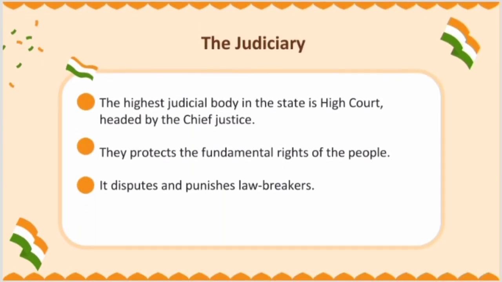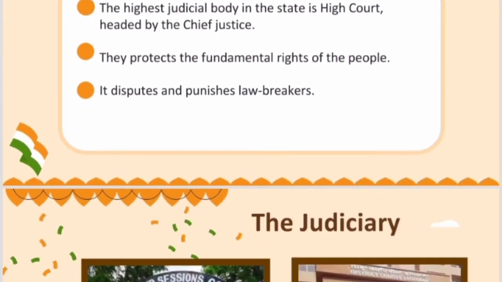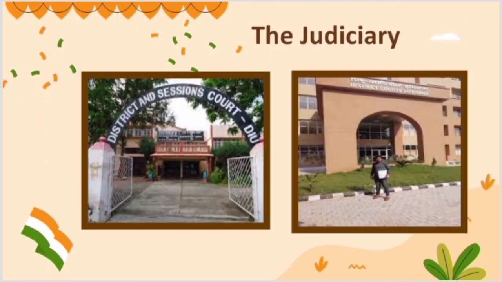The judiciary's work is to maintain the law and order, to protect the fundamental rights of the people, and to punish the lawbreakers. If a person is breaking the law, they must be punished. If there are no proper rights for the people, it fights for the rights of the people. So these are the district session courts. The two pictures I have mentioned here. So no one can escape from law. Law is equal for all the people.